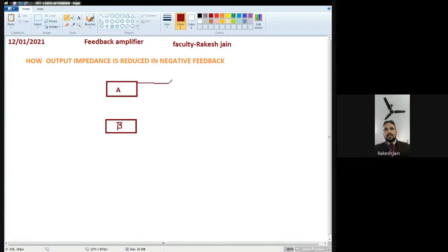Let the output be connected with a load resistance R, and the output taken is V0 across the load resistance. This feedback network is connected because we consider a voltage series network, so the basic topology looks like this. From the input side, let the input signal V input be applied.